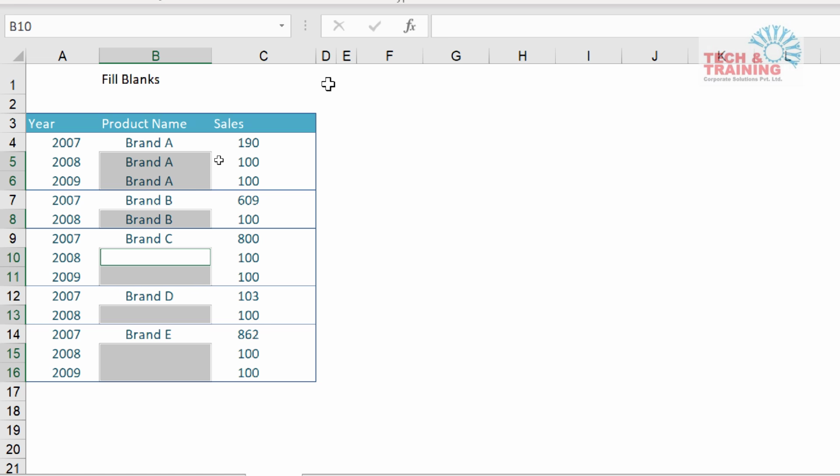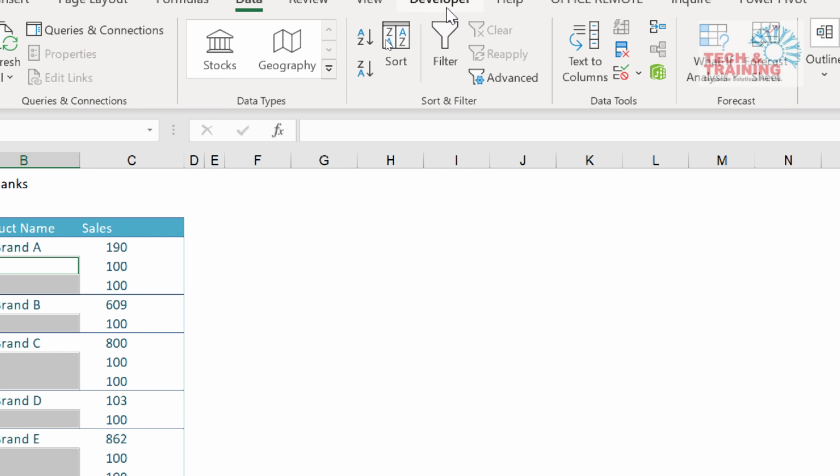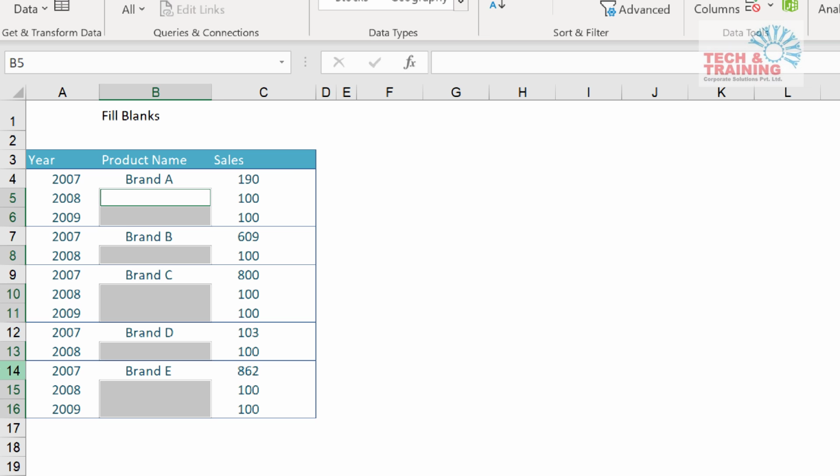So it is working perfectly fine, but it is against my philosophy of not repeating the work. Yeah. So I have to type equal to above cell again and again. But the logic here is very simple. In this cell, if I get the value from the above cell, I get that value. In this cell, if I get the value from the above cell, I get brand A. Here also, if I get this cell value from the above cell, I get this value. What I'm going to do here is, I'm going to use a simple trick.